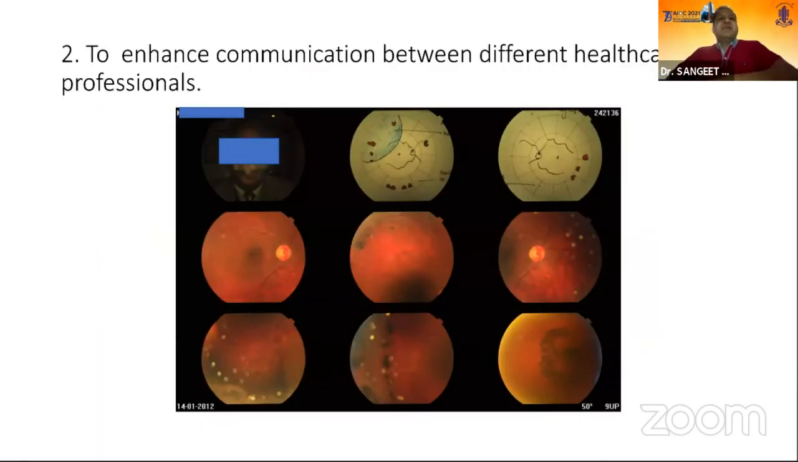The second important significance of fundus drawing before surgery is to enhance communication between different healthcare professionals. If you are associated with other people, you may discuss your cases with them. If you send a proper fundus drawing, a picture of the fundus drawing, the other person may also be able to guide you on what is to be done. It is a better option than sending a fundus photograph, which won't give such a good clinical picture. And in cases of media opacity, this fundus drawing becomes very important.